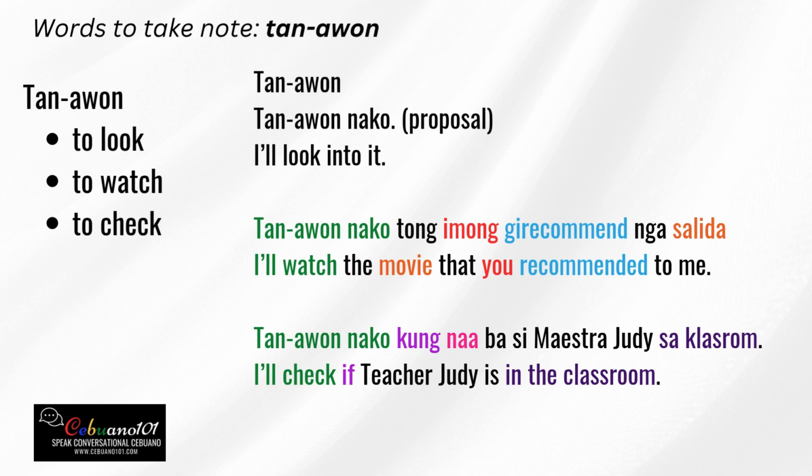Since this is in the prefix gi, that means there is an object that he is referring to. So when you say gi-recommend, there should be something after this. Okay? Like in this case, what did he or she recommend? It was salida. Okay? Gi-recommend nga salida.